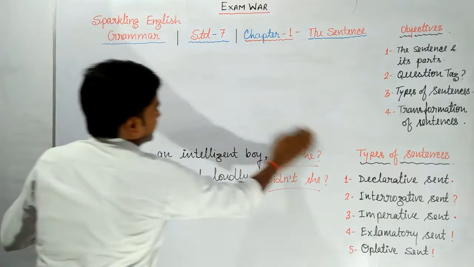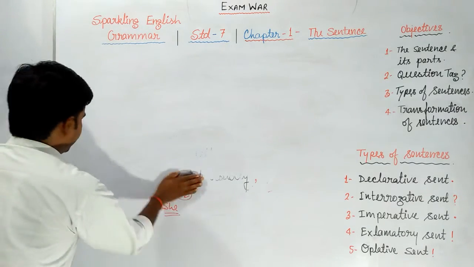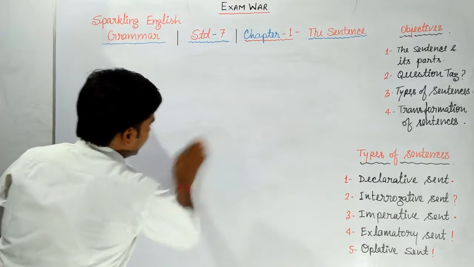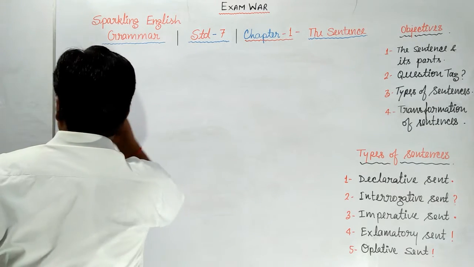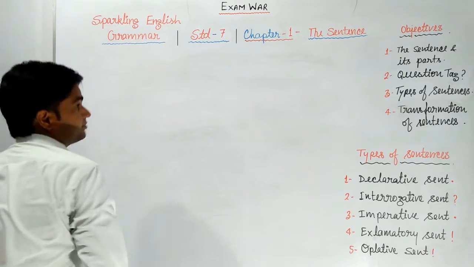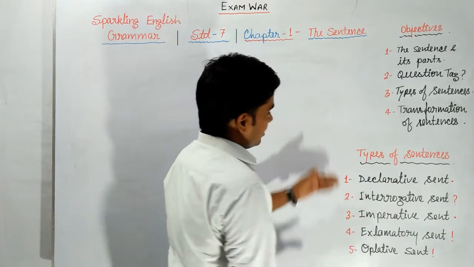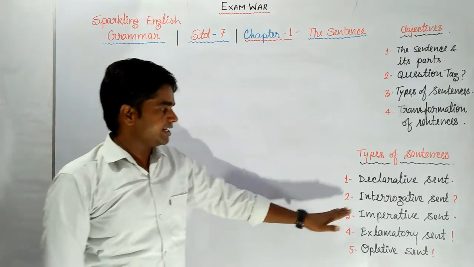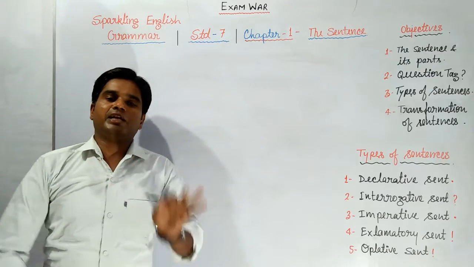So now let's discuss point number 3, types of sentences. I have already written the types of sentences. What are the types of sentences? Types of sentences are declarative, interrogative, imperative, exclamatory and optative. There are 5 types of sentences.